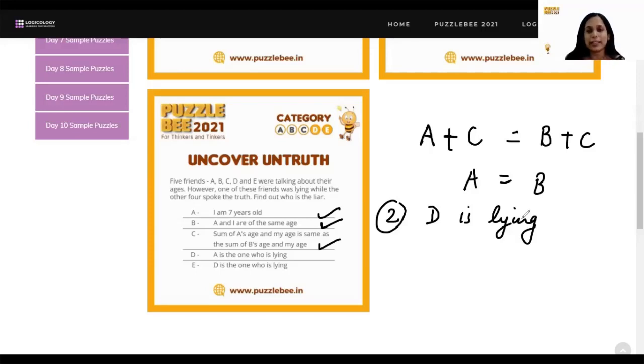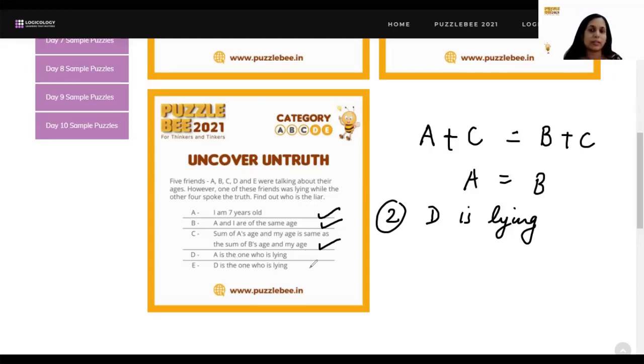And then someone else comes and says, A is the liar. Now, just connect the two things together and you will know that A is speaking the truth. So, whosoever says that A is lying. Okay. So, if D is saying that A is the liar, then D himself or herself is the liar.